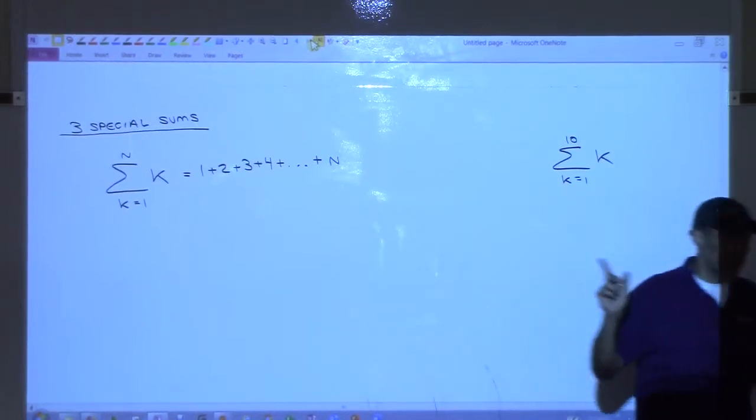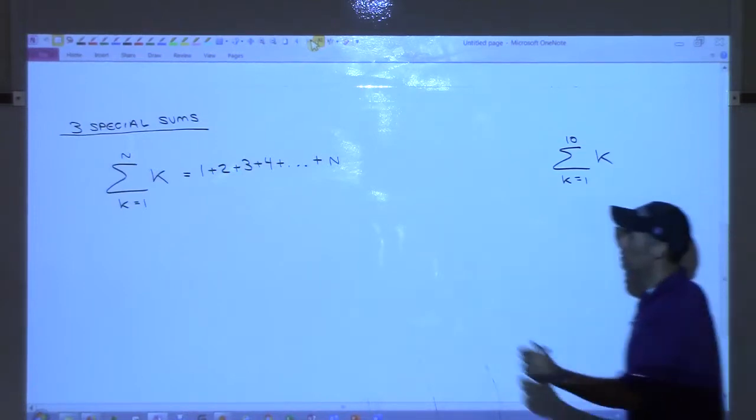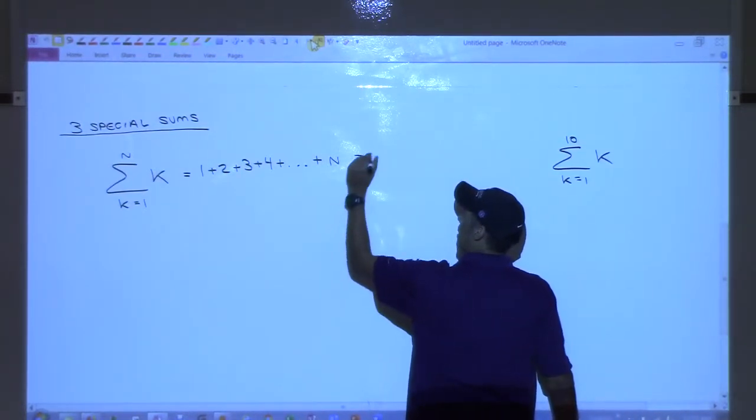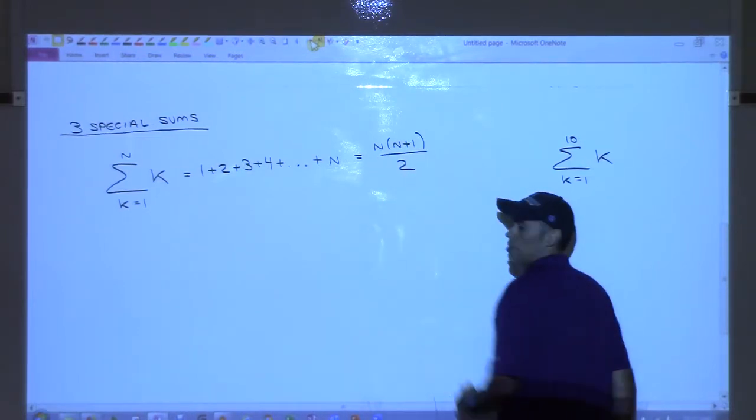Okay, this is a very special sum. And we actually know what it adds up to be. We have a formula for what it adds up to be. Did I tell you about the kid Gauss in here? No, I haven't done that yet. Maybe I will. This adds up to be n times n plus 1 over 2.